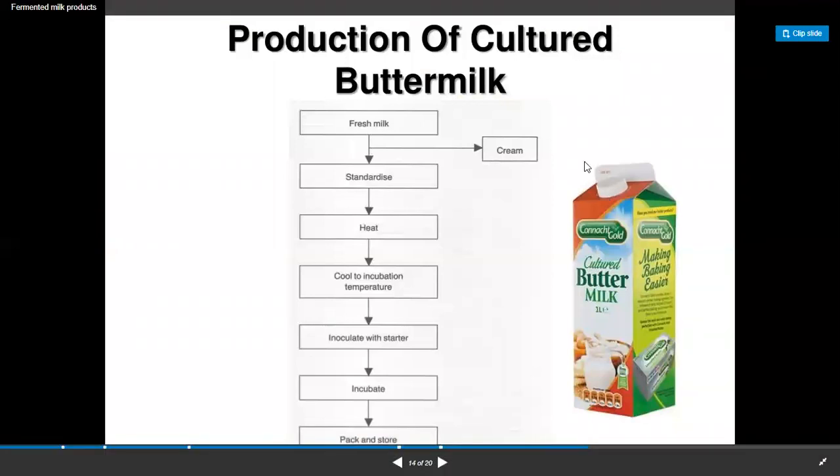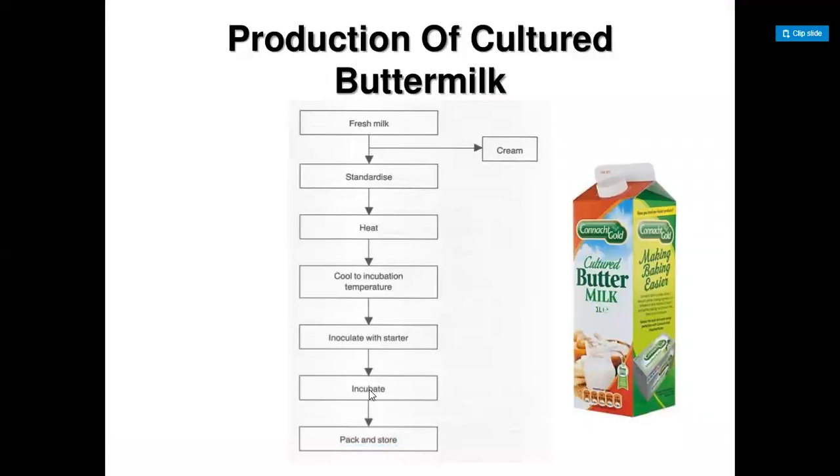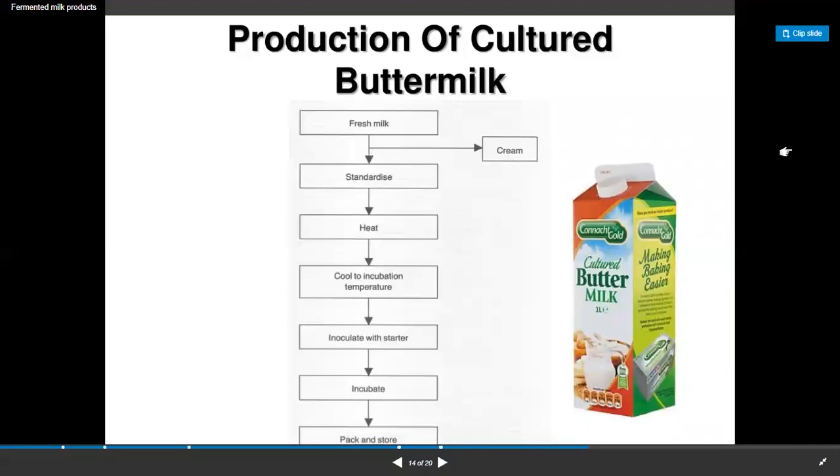This is the process of production of cultured buttermilk. First is the fresh milk, from which we separate the cream, and we standardize, heat it, and cool it, and after that we inoculate it with the culture. After inoculating the required microorganism, we incubate, and after incubation, the cultured buttermilk is prepared, and we pack and store it as buttermilk.